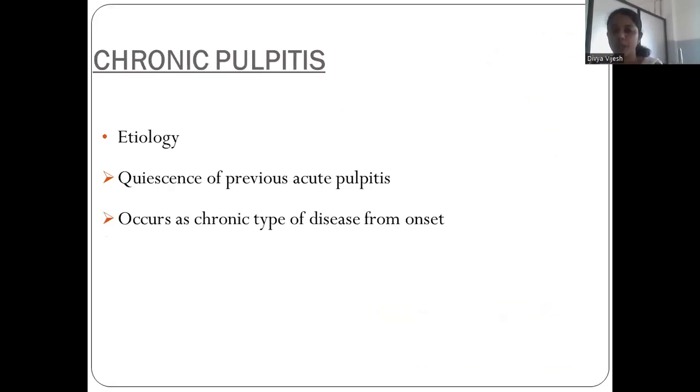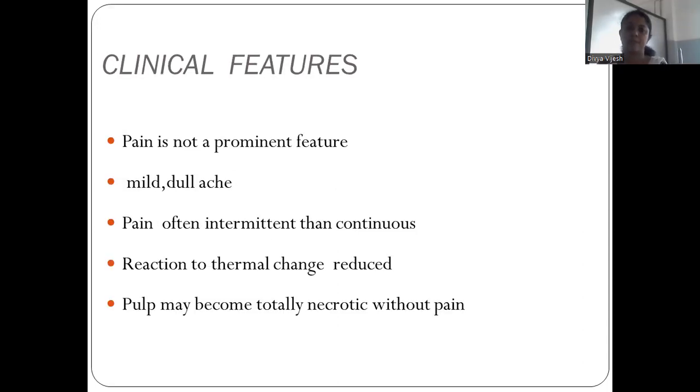Next, coming to chronic pulpitis. What is the etiology of chronic pulpitis? It is a quiescence of previous acute pulpitis, and it may also occur as a chronic type of disease from the onset. Sometimes it may be chronic from the onset, or it may be a sequela of acute pulpitis.